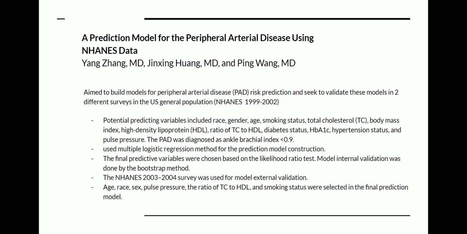The data was used to run multiple logistic regression methods for the prediction model construction. The final predictive variables were chosen based on likelihood ratio test. Model internal validation was done by bootstrap method. The 2003 to 2004 NHANES survey data was used for model external validation to see if the model holds for future data. Age, race, sex, pulse pressure, the ratio of TC to HDL, and smoking status were selected in the final prediction model.